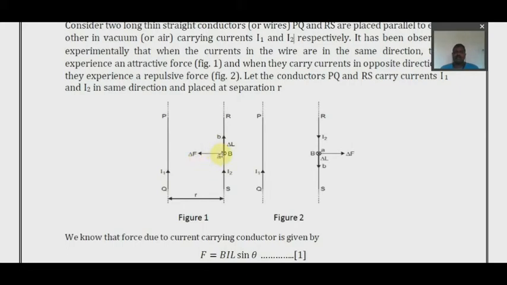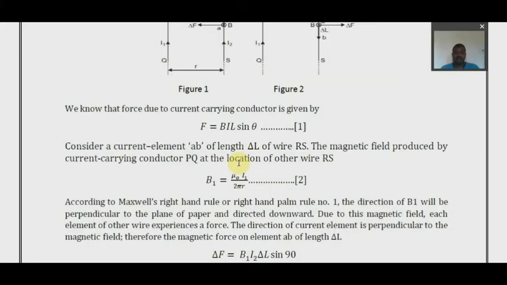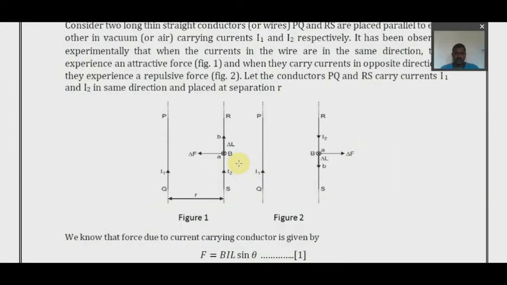That is because of Maxwell's right hand rule or Palm rule number 1. When you keep a right angle, the direction of the magnetic field and the force of action are completely perpendicular to each other. The current direction, magnetic field and force, all these three act perpendicularly. So if the current is flowing in this direction, the magnetic field will be towards you. If this is the screen you are seeing, the magnetic field acting will be towards you, towards the observer, and to the right hand side will go the force.